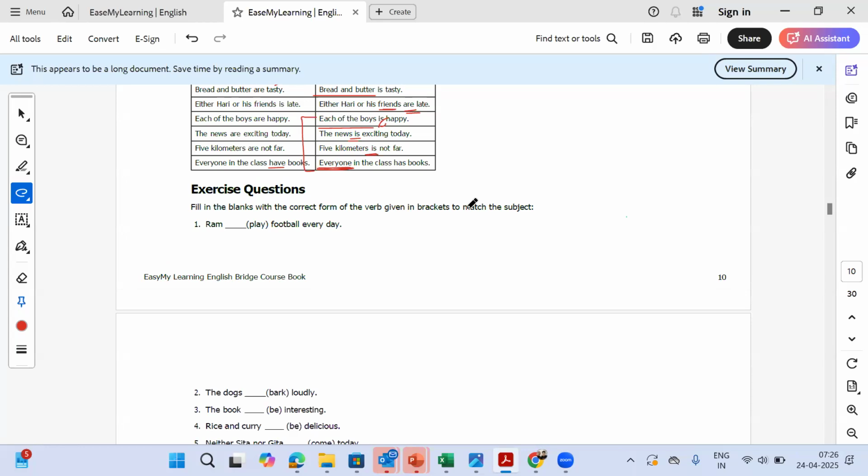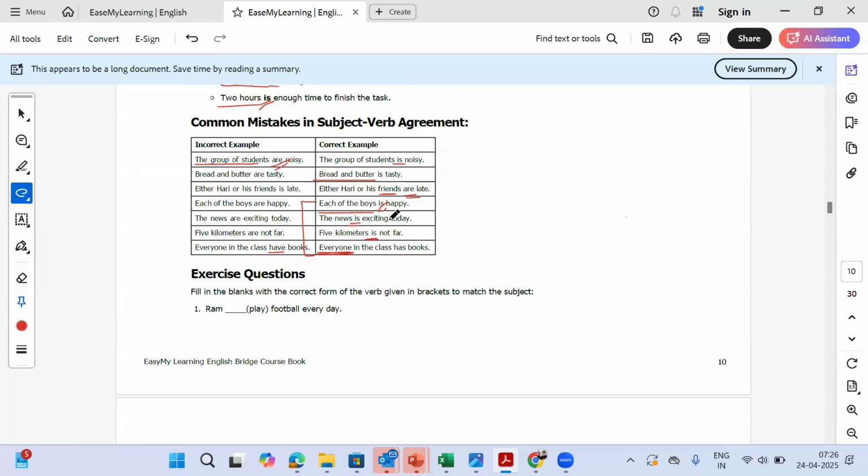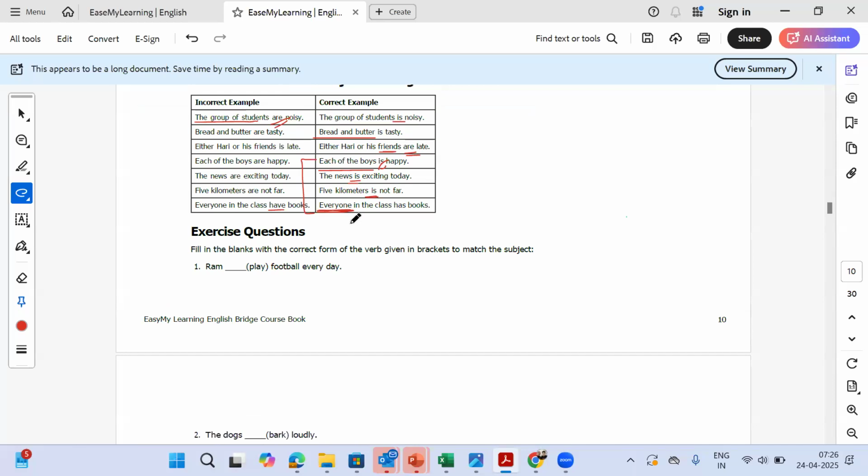This is also something we need to remember, that whenever we have each and every being used, we will always use a singular verb, because this can be treated similar to the second verb. For example, each of the boys, we are talking about two boys. So the second boy is one boy. So we use is for him, not are. Everyone in the class, we are talking about multiple people, but the last person is one person. So we use has and not have.